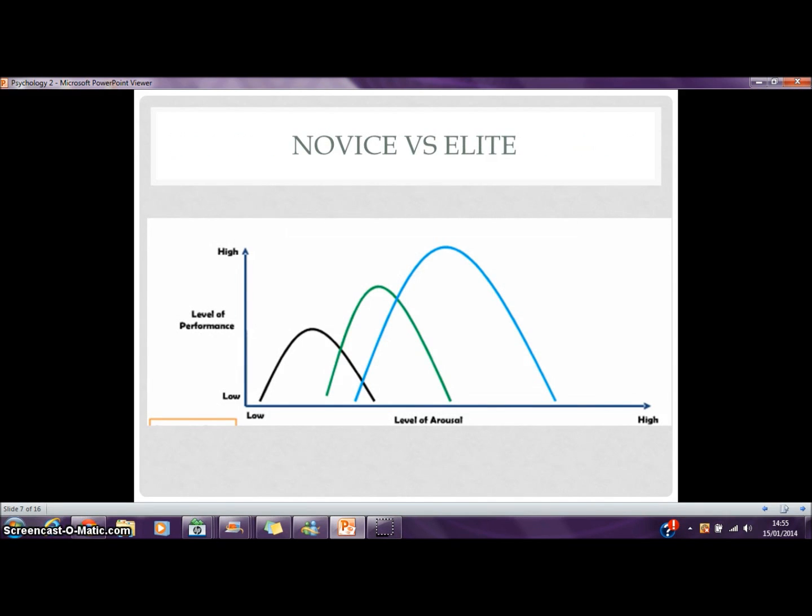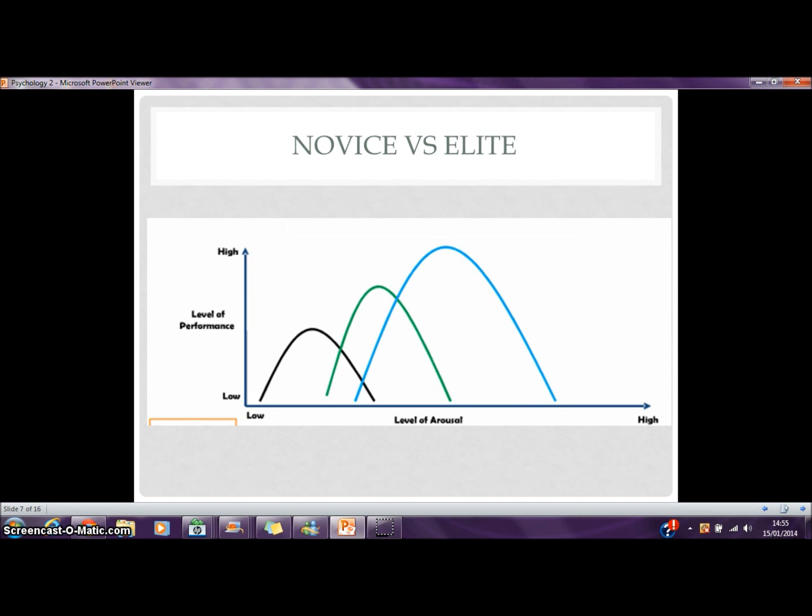Novice versus elite. This theory suggests that different levels of performers can have different levels of arousal. This is because high level athletes can reach a much higher level of arousal before it begins to affect their performance, compared to a lower level athlete. This is because their skill level is much higher. An example of this could be two footballers. One of these is new to the sport, and one of these is at elite level.